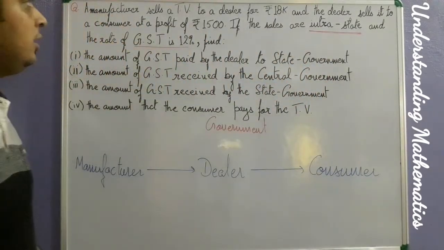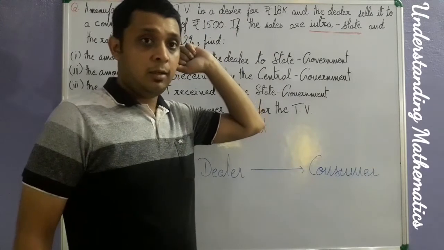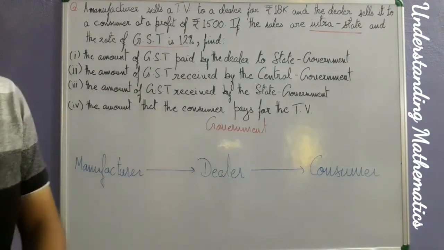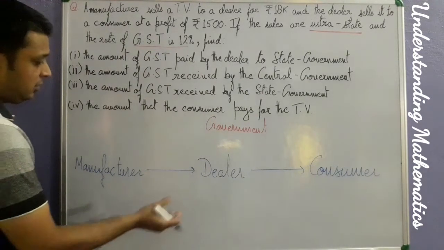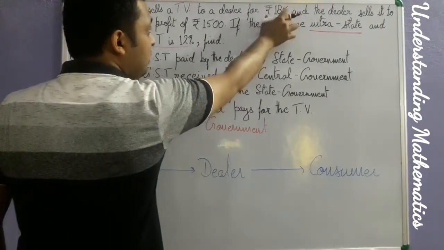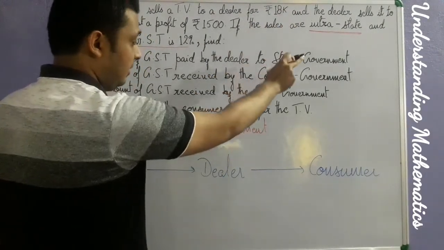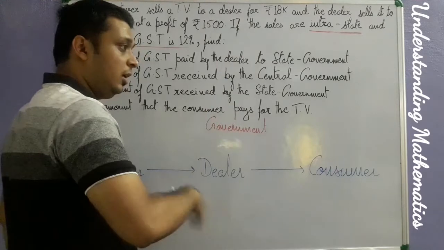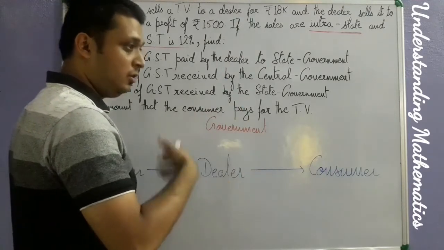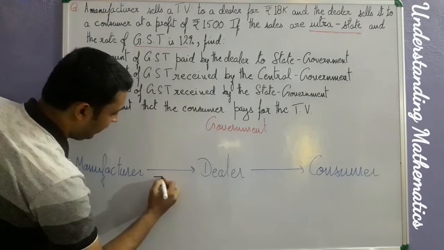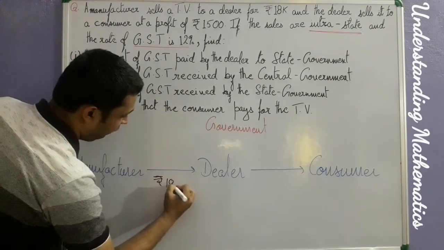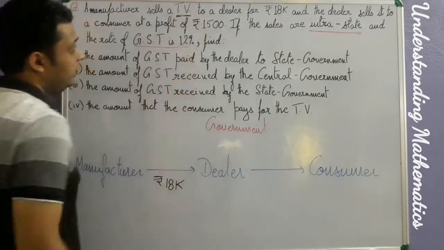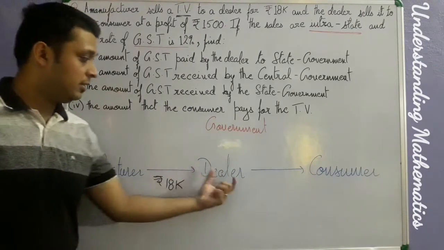Clear? Now, what is the first amount of money that is used to do the business transaction? That money is rupees 18,000. Just for our understanding, because this money is used in the business transaction, we will make a habit of putting this kind of money, which is under the observation of the government or is used in the business transaction, just underneath the arrows. So this is the price of the TV when the manufacturer sells it to the dealer.